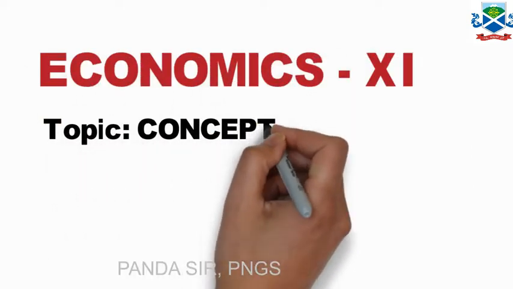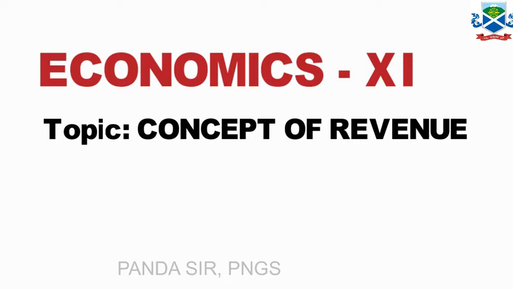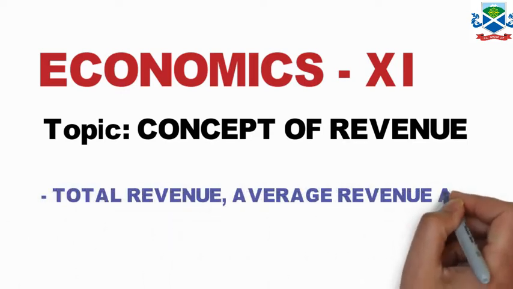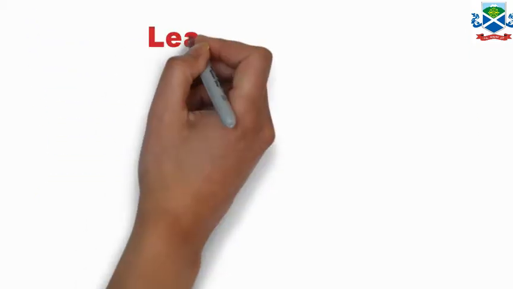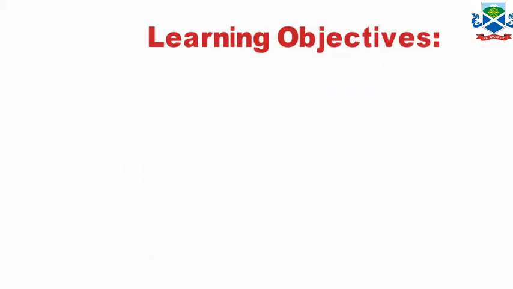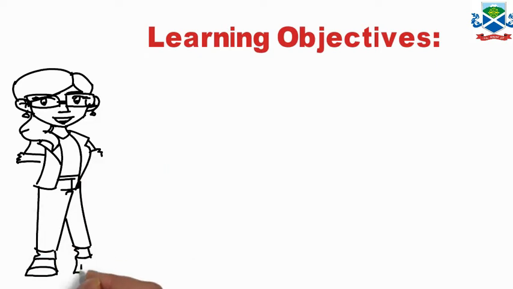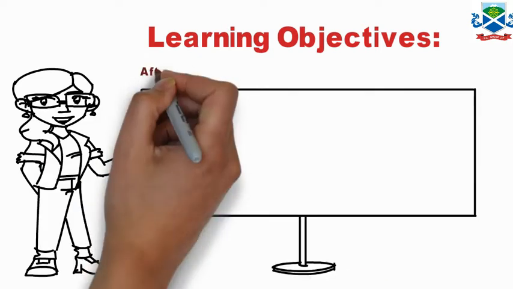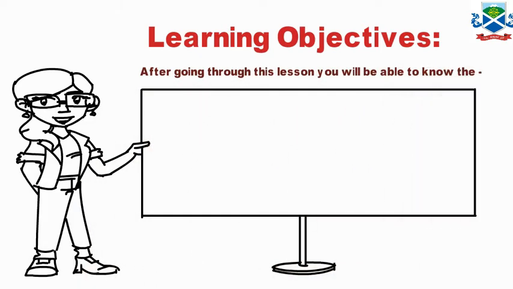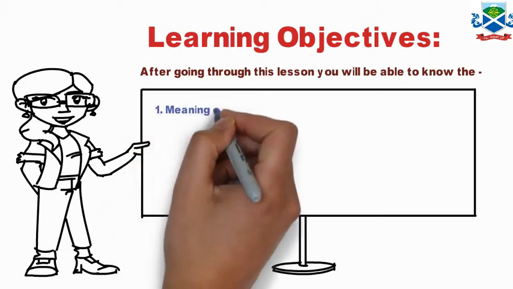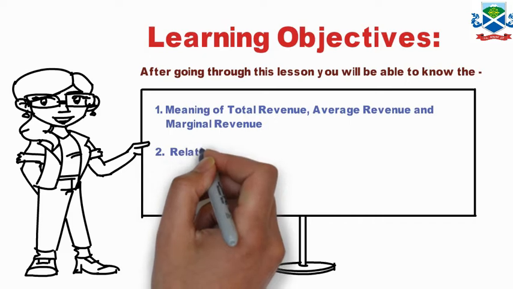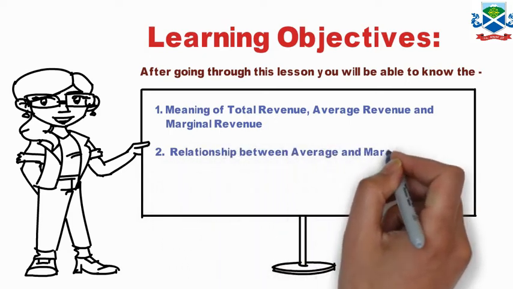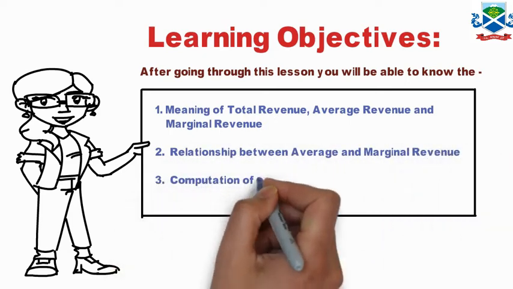Today we are going to learn the concept of revenue, which includes total revenue, average revenue and marginal revenue of a firm. After going through this video, you will be able to know the meaning of total revenue, average revenue and marginal revenue, the relationship between average revenue and marginal revenue, and computation of TR, AR and MR.